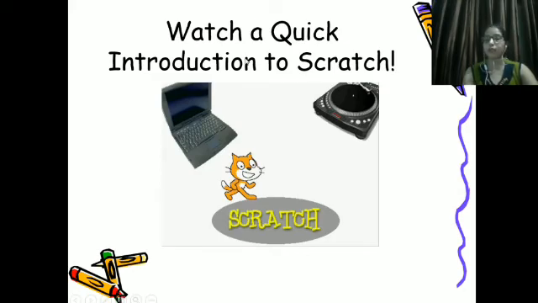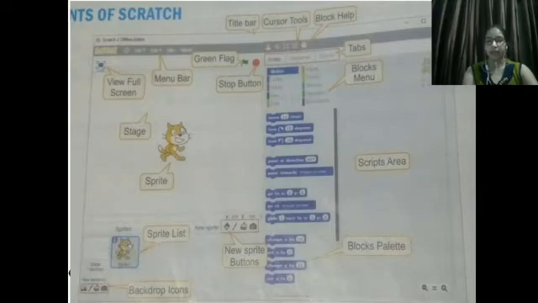Now I want to give you a quick tour of Scratch. This window will be there. This one is the title bar. Here are the cursor tools that help you, for example to shrink the sprite or grow the sprite. Many options are there that we will learn slowly. And this is the block help, where you can take help.